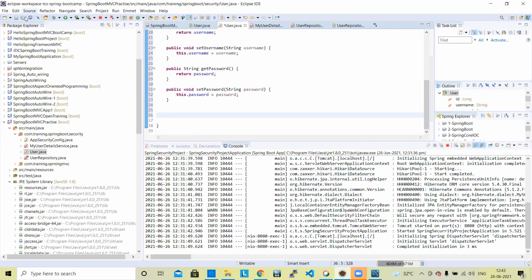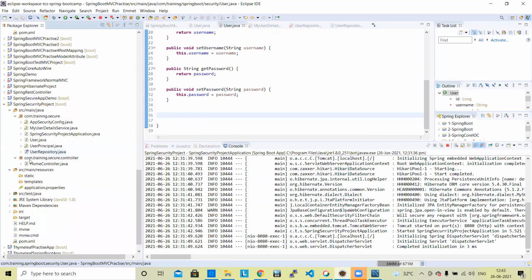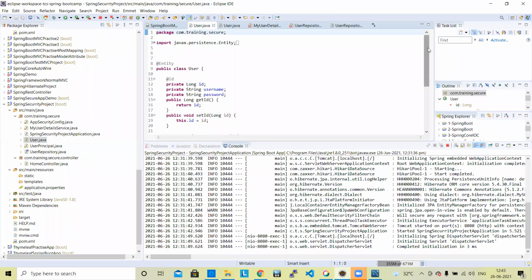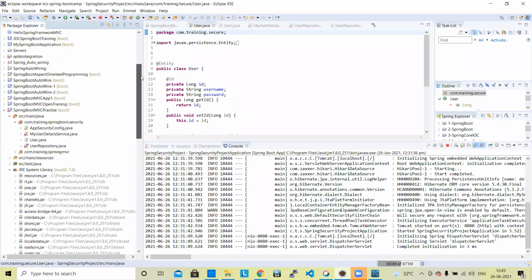Beyond it, what we need to do? Except setter and getter, we need to create entity and ID for this new class.